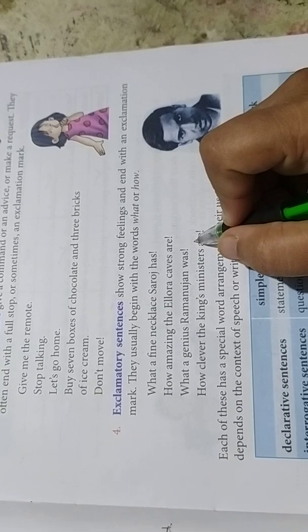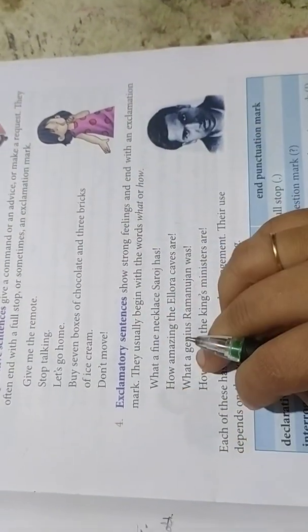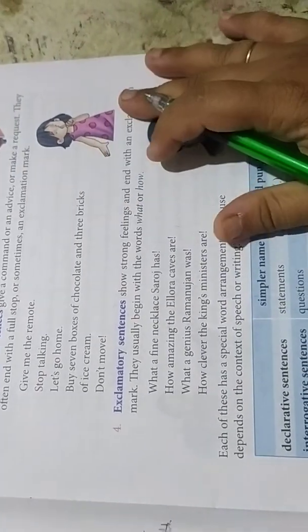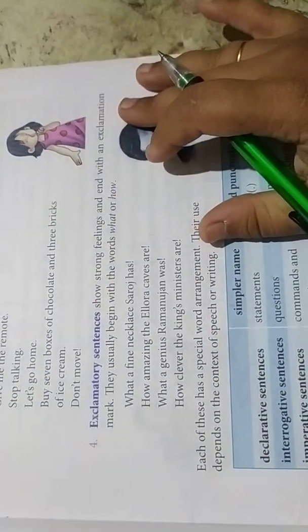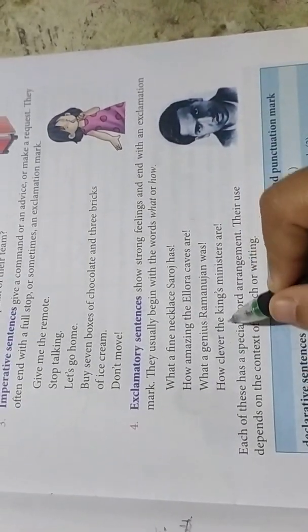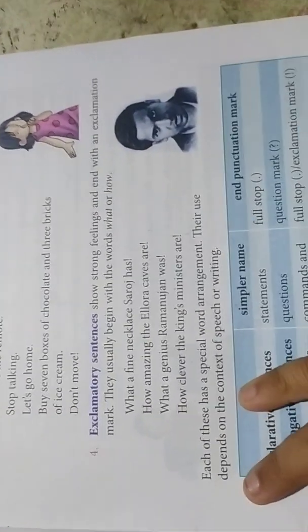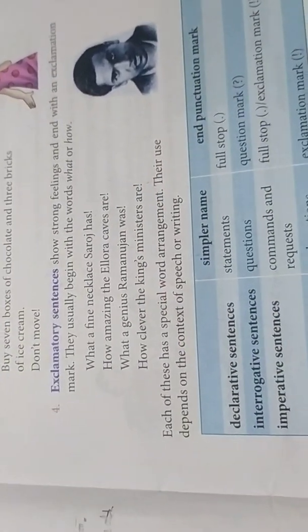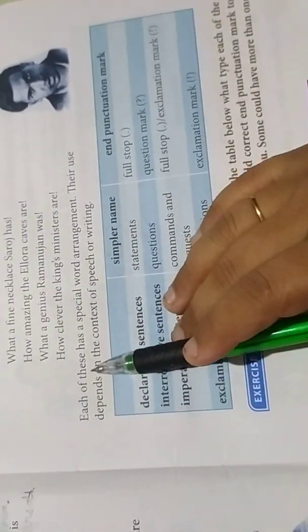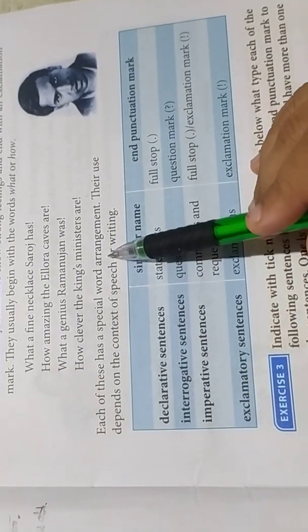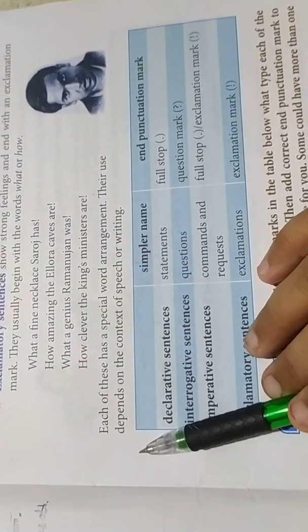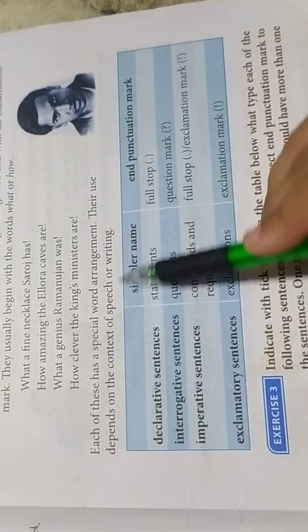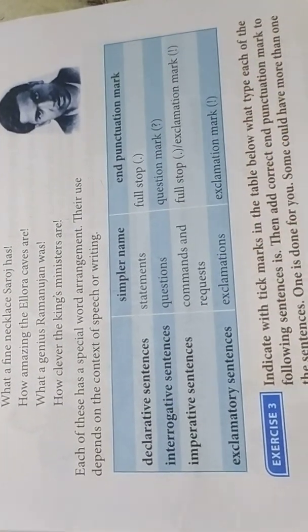What a genius Ramanujan was! Ramanujan was a great genius, so to make it exclamatory, we say, what a genius Ramanujan was. How clever the king's ministers are! In these types of sentences, each has a special word arrangement. This depends on the context of the speech and the writing.